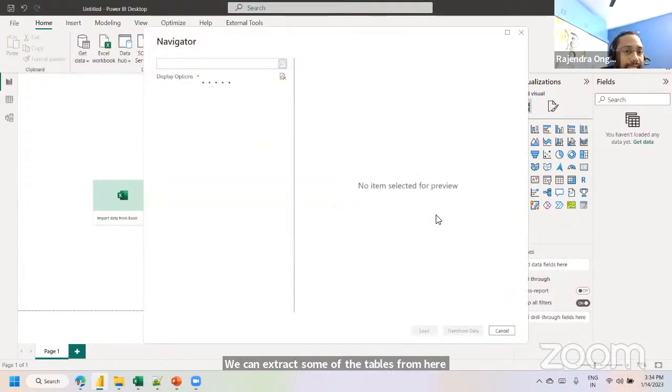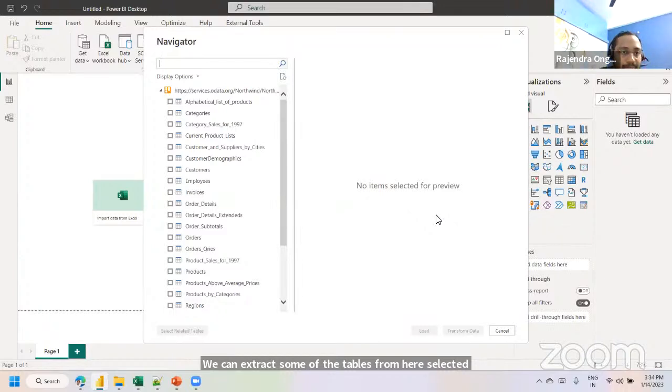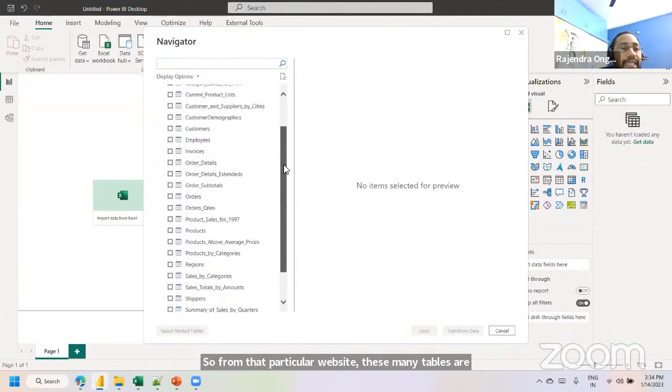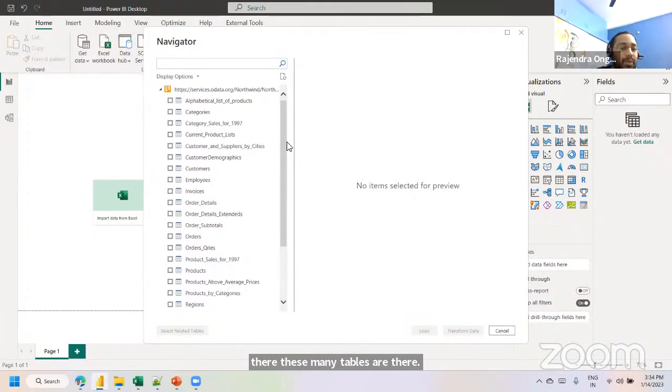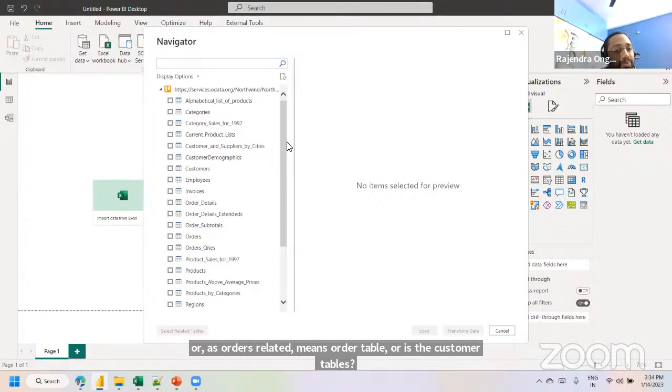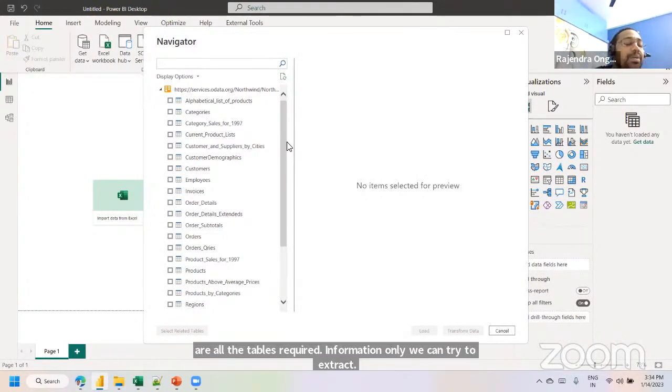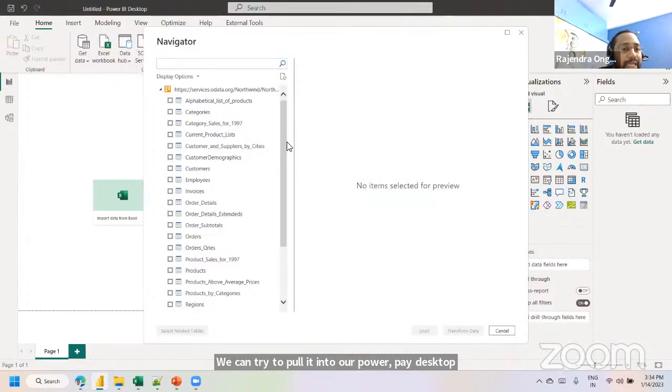Once we select OK, we will get a dialog with a navigator. From that particular source, these many tables are there. As per the requirement, suppose you are connecting to SQL, we can extract the required tables, like the sales table, or the orders table, or the customer tables. These are all the required tables, and we can pull them into your Power BI Desktop application from this OData feed.